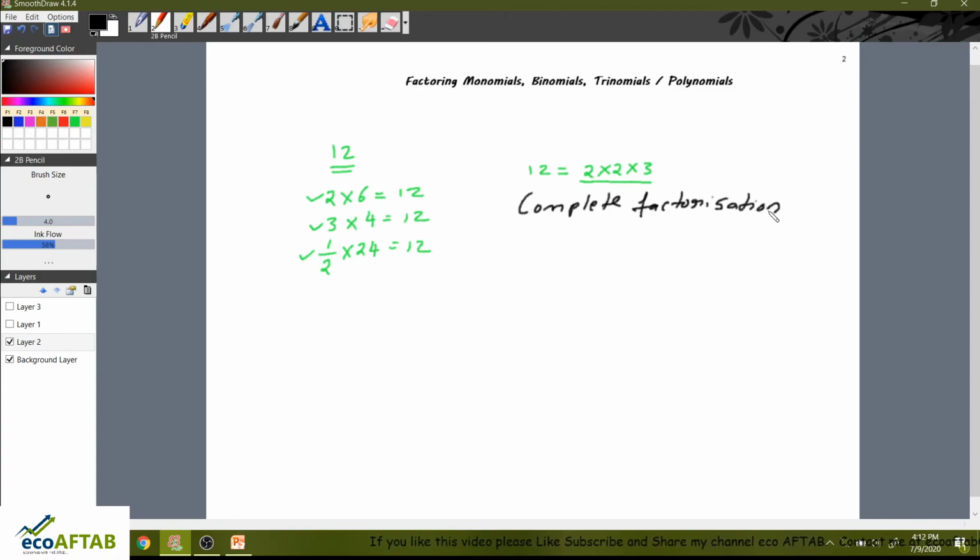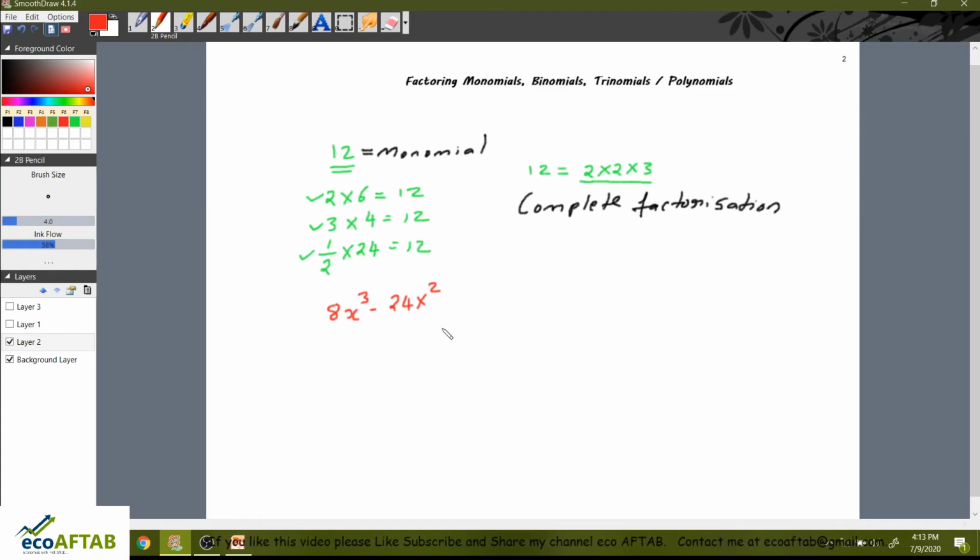This was with regard to factoring a monomial. Similarly, friends, we can go on for factoring a binomial. For example, 8x cube minus 24x square. In this case, how can we factorize this binomial?